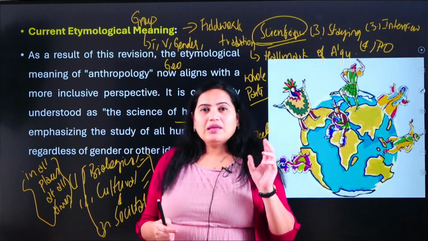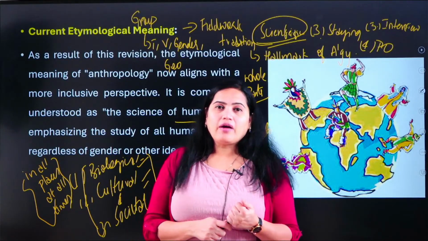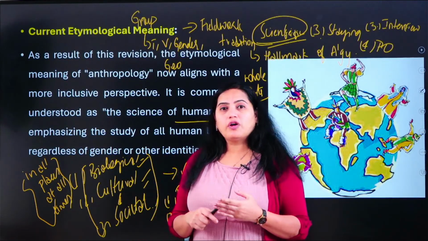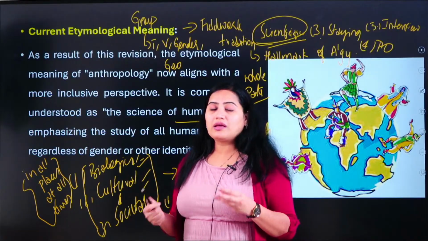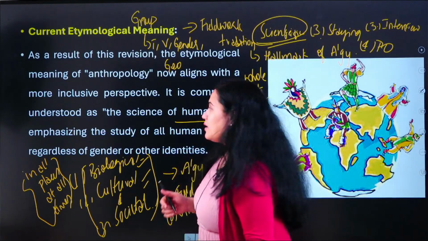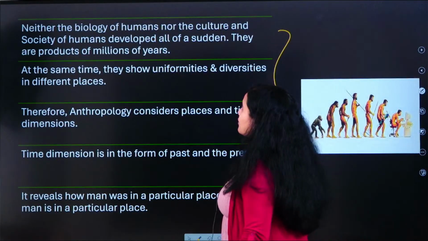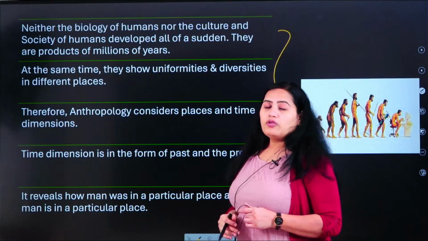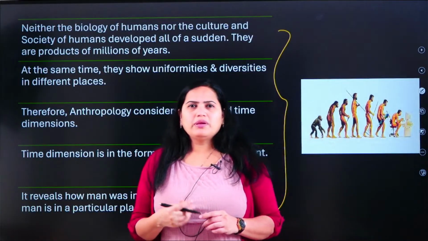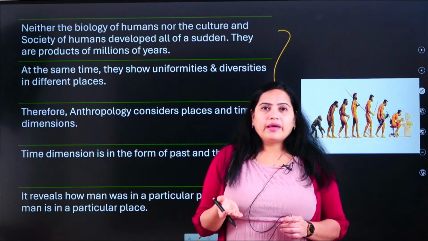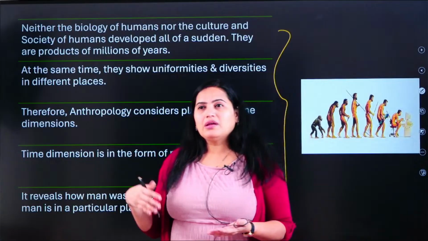Okay. So in this space-time continuum, what we have to understand is that neither the biology nor the society or culture has developed overnight. It is a product of millions and millions of years. Neither the biology of the humans nor the culture or society of human beings just happened within a night or within a year or within a span of 10 years.